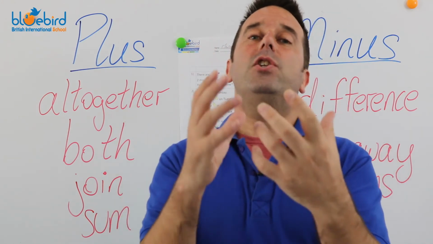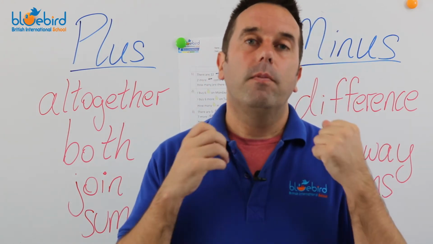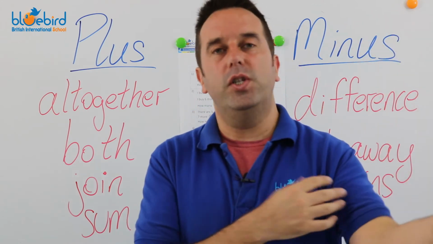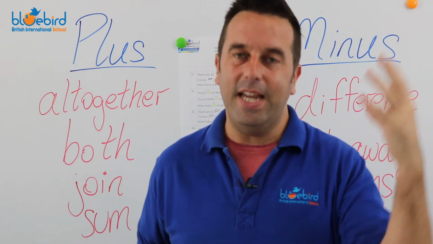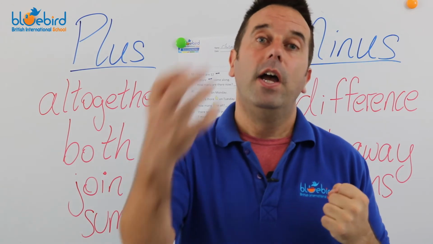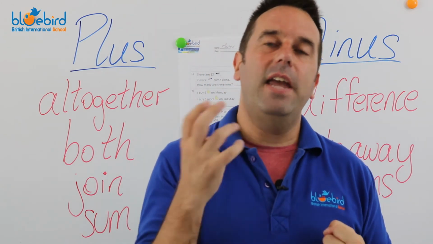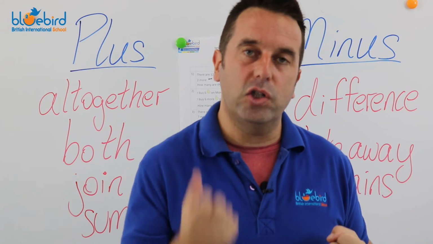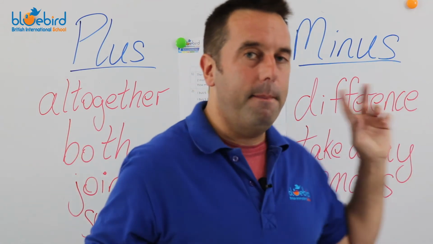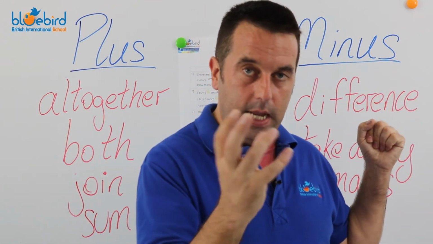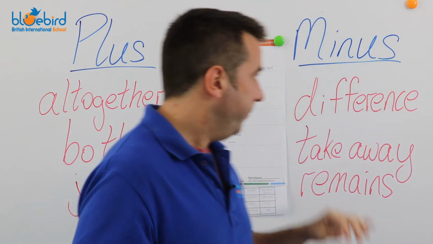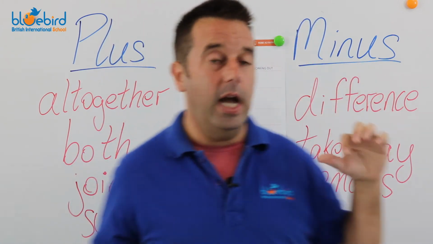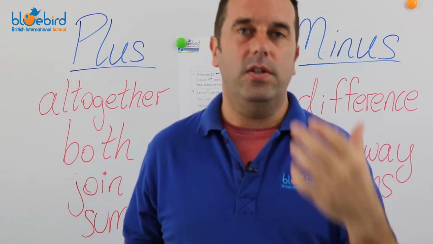And once you get into that, you have the quantities that you have, the information from that little story. Then you just decide if it's adding or subtracting, or plus and minus. And then from there, you work it out, and then you get the answer.